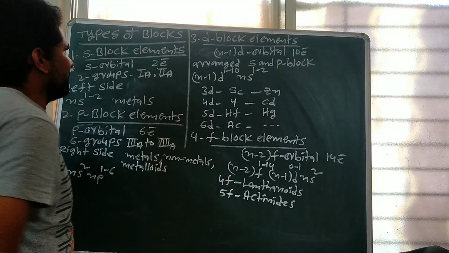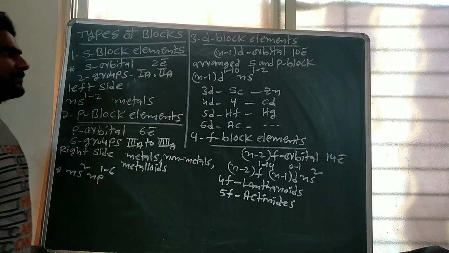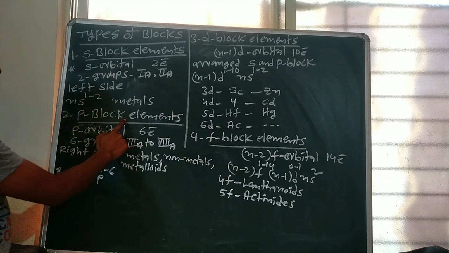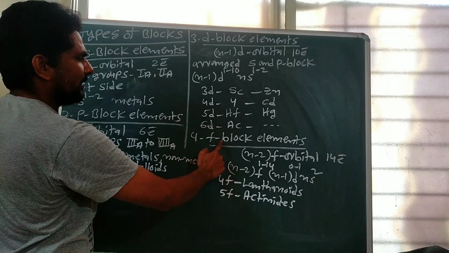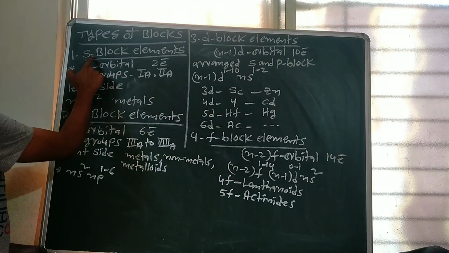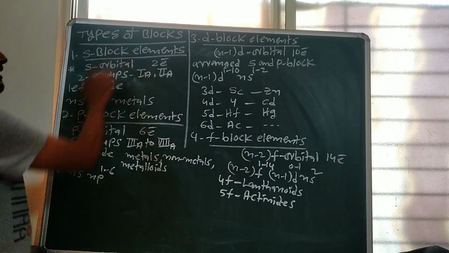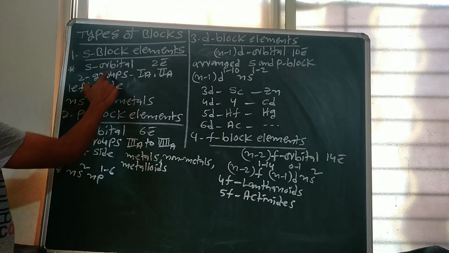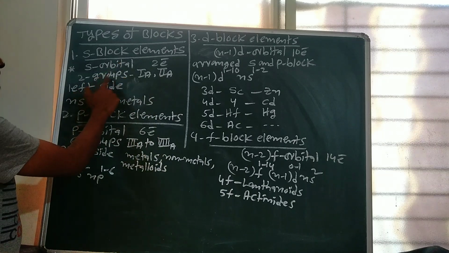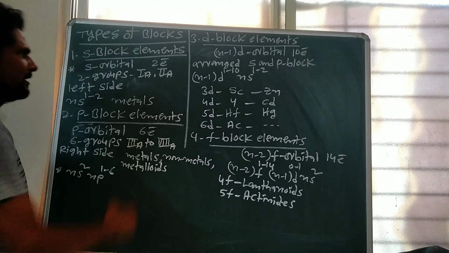Types of blocks of elements. Based on the electronic configuration of elements, the periodic table is classified into 4 blocks. These are S block elements, P block elements, D block elements and F block elements. We will discuss them one by one. First, S block elements. The elements whose valence electron enters the S orbital are called S block elements. The maximum number of electrons in an S orbital is 2. So S block elements consist of 2 groups: the IA group and IIA group elements.